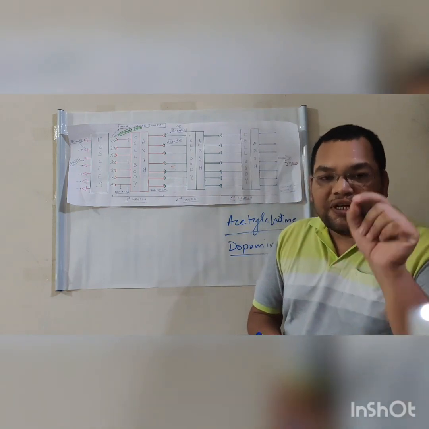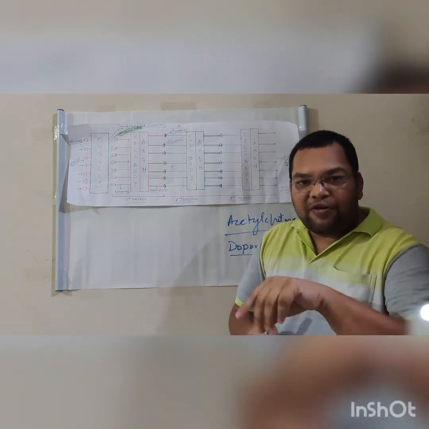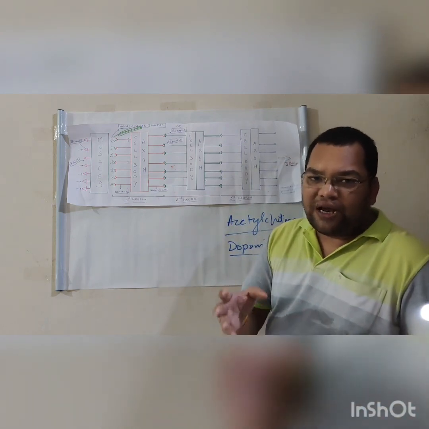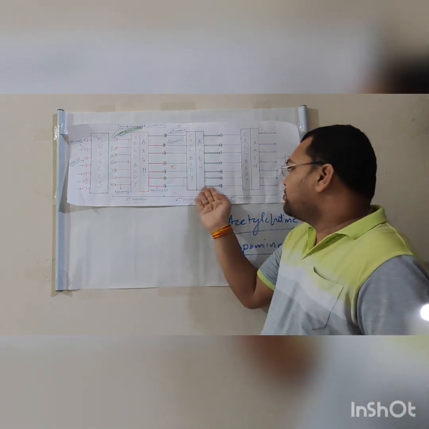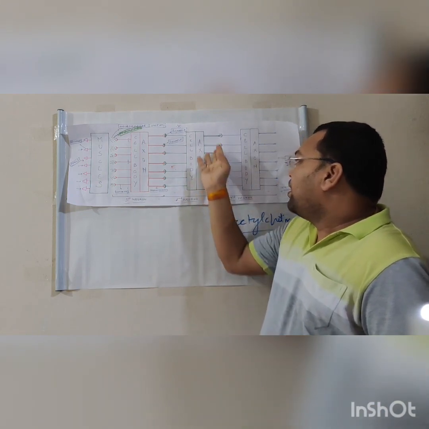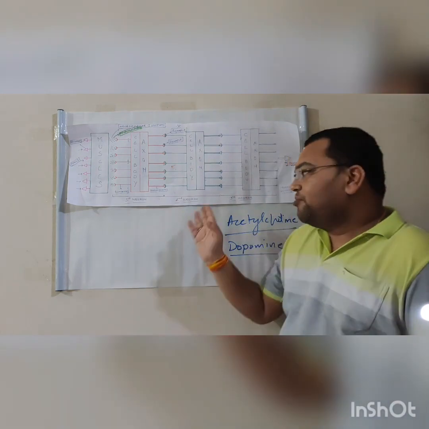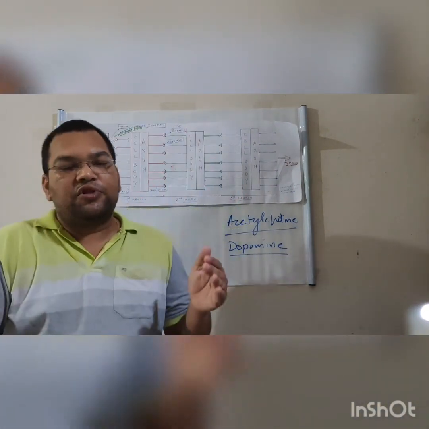In that gap the neurotransmitters are released, and the dendrite captures and recognizes those neurotransmitters and makes an electrical signal, and that electrical signal passes through the whole neuron up to the nerve endings, and from there again the same chemical is released.